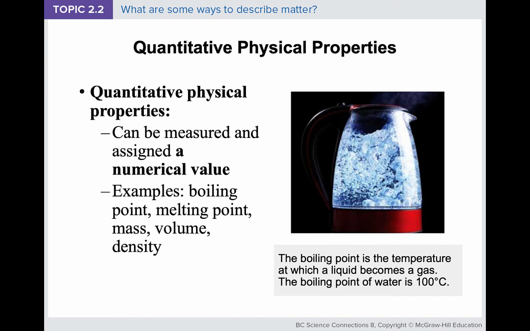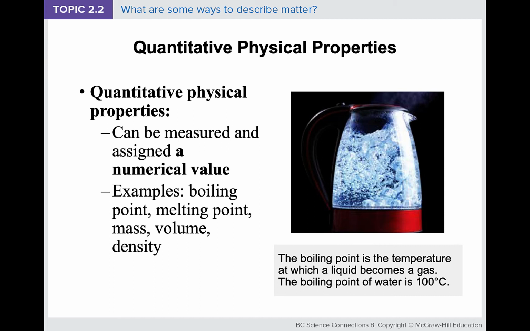Also, we can describe matter using quantitative physical properties. A quantitative physical property can be measured and assigned a numerical value. For example, boiling point, melting point, mass, volume, and density.